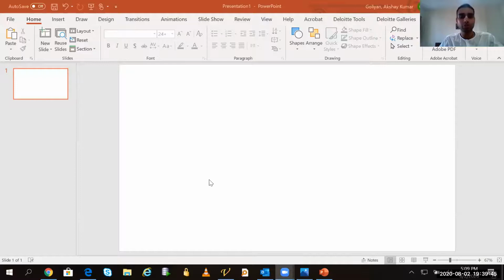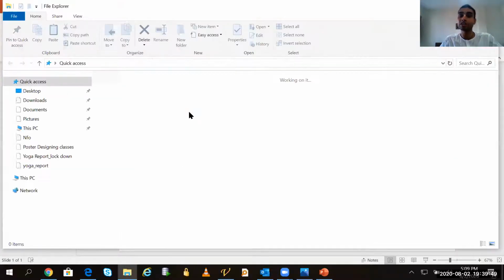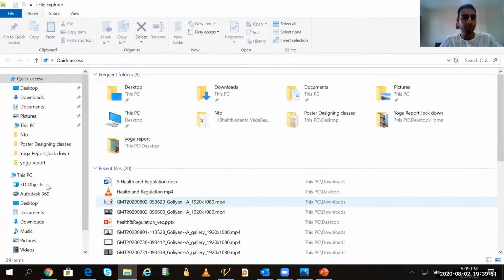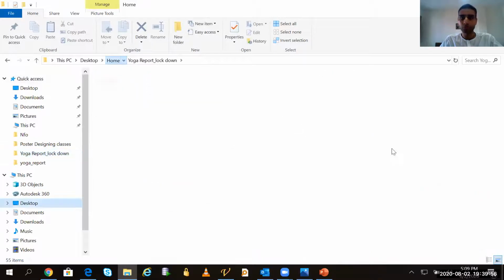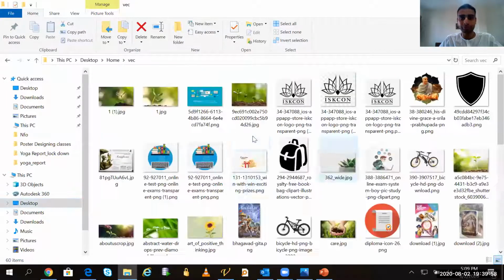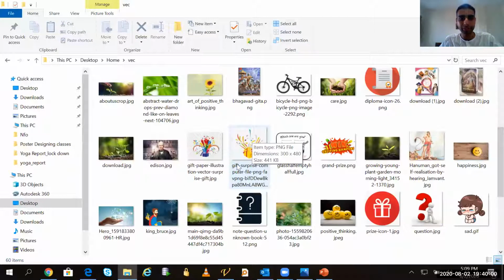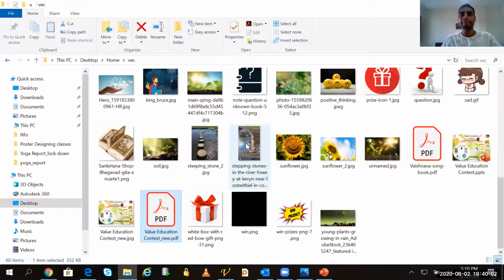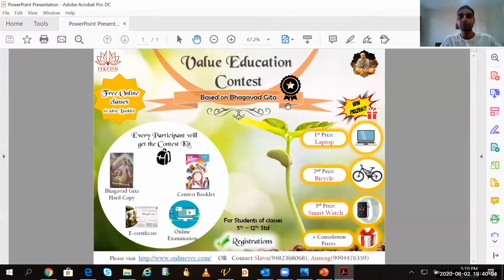So I was showing you, Puji, some posters, the first value education contest poster we had made. This was the first one which we have made. Here you can see, Puji, everything looks very sharp and very clear.